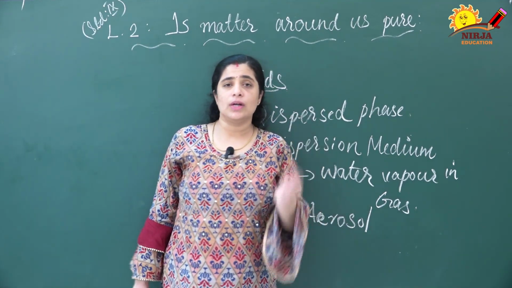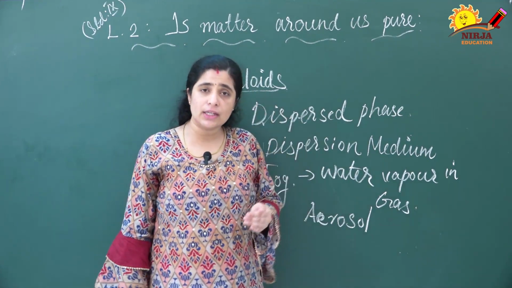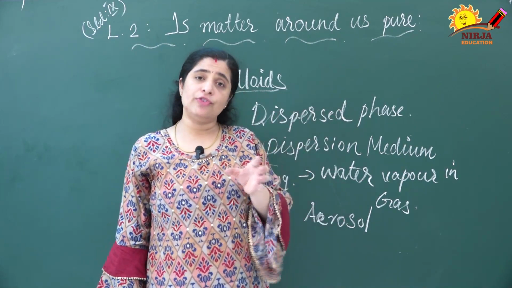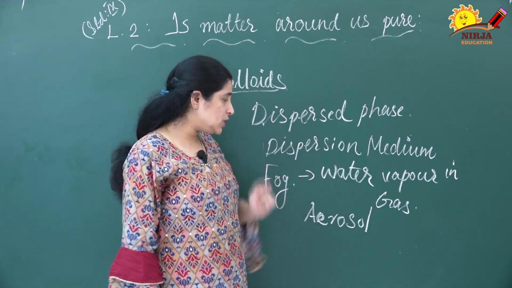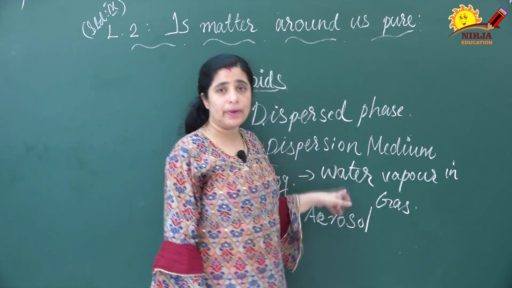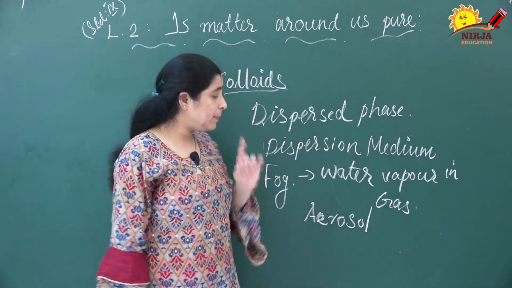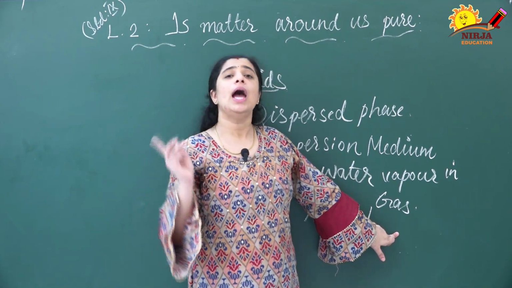I will explain once more. According to the states of the dispersion medium and the dispersed phase, colloids can be classified into different groups. Here I have taken one example, fog. In fog the dispersed phase is water vapor, in the liquid state, and the dispersion medium is gaseous molecules, the air present in the atmosphere.